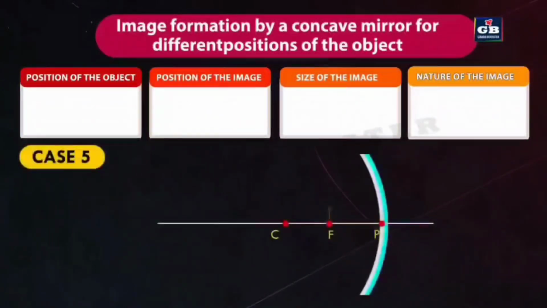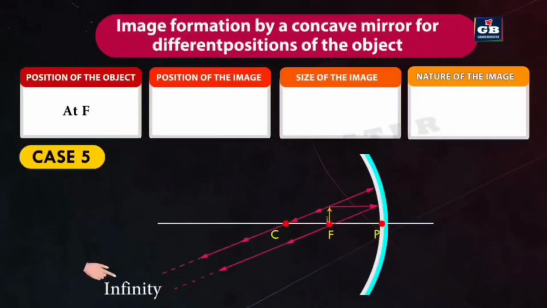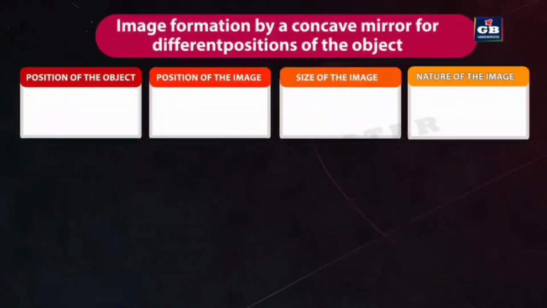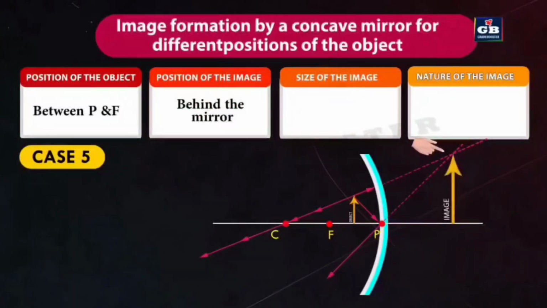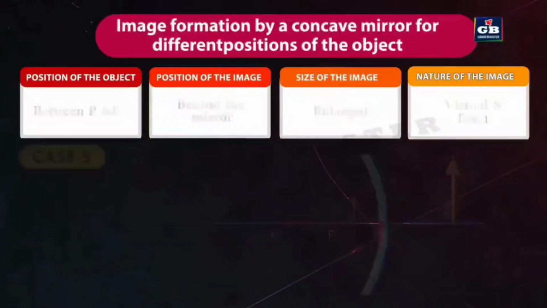Case 5: if the position of the object is at F, the position of the image will be at infinity. The size of the image will be highly enlarged and the nature of the image is real and inverted. Case 6: if the position of the object is between P and F, the position of the image will be behind the mirror. The size of the image will be enlarged and the nature of the image is virtual and erect.